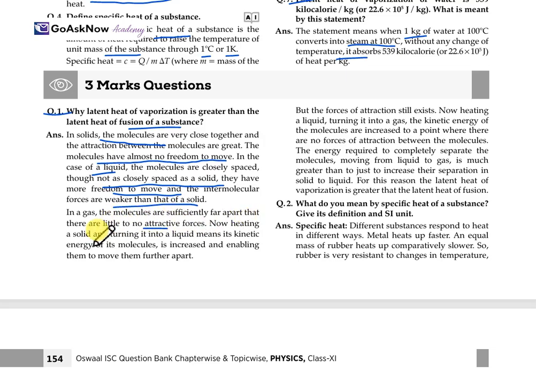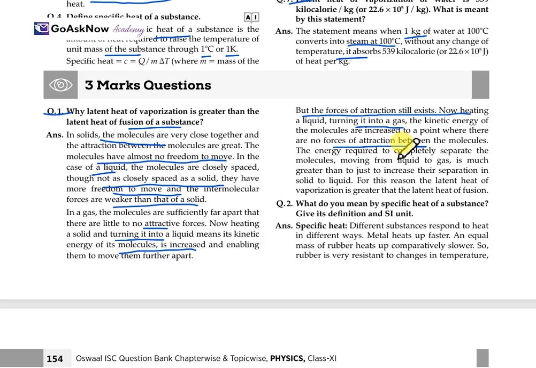Now, heating a solid and turning it into a liquid means the kinetic energy of its molecules is increased, enabling them to move further apart. But the forces of attraction still exist. Heating a liquid and turning it into a gas, the kinetic energy of the molecules is increased to the point where there are no forces of attraction between the molecules.